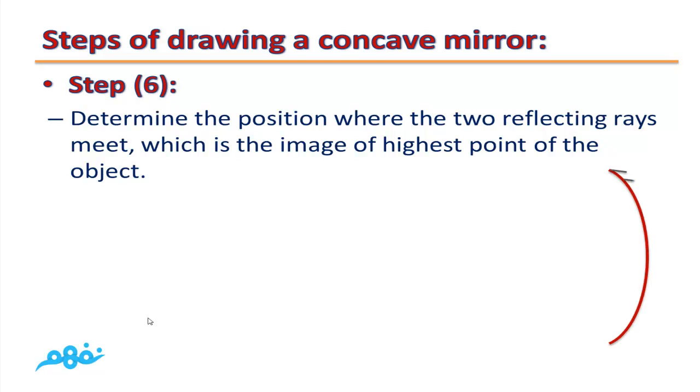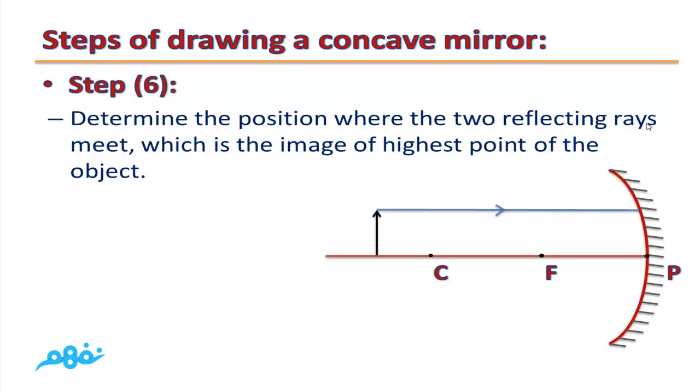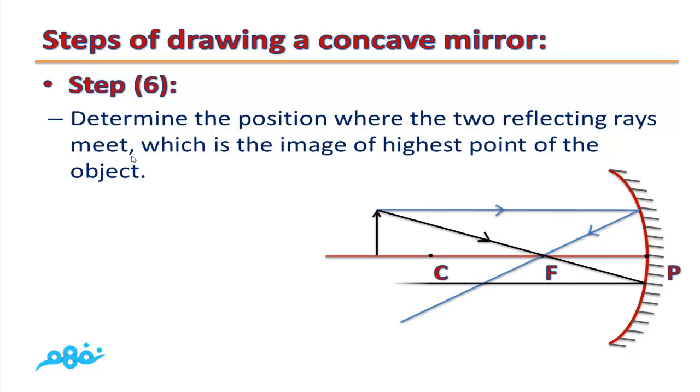Step number 6. Determine the position where the two reflected light rays meet, which is the image of the highest point of the object. This is the first reflected light ray and this is the second reflected light ray. They are intersected at this point. This point is the image of the highest point of the object.